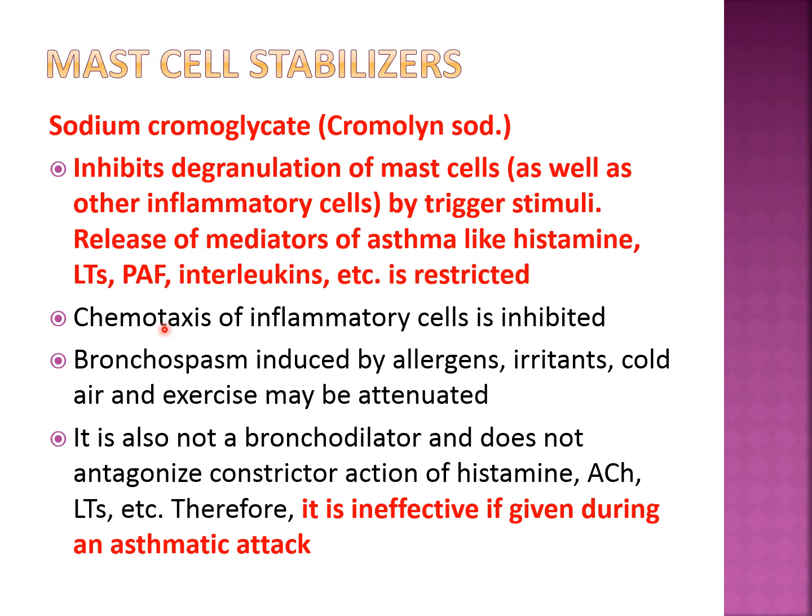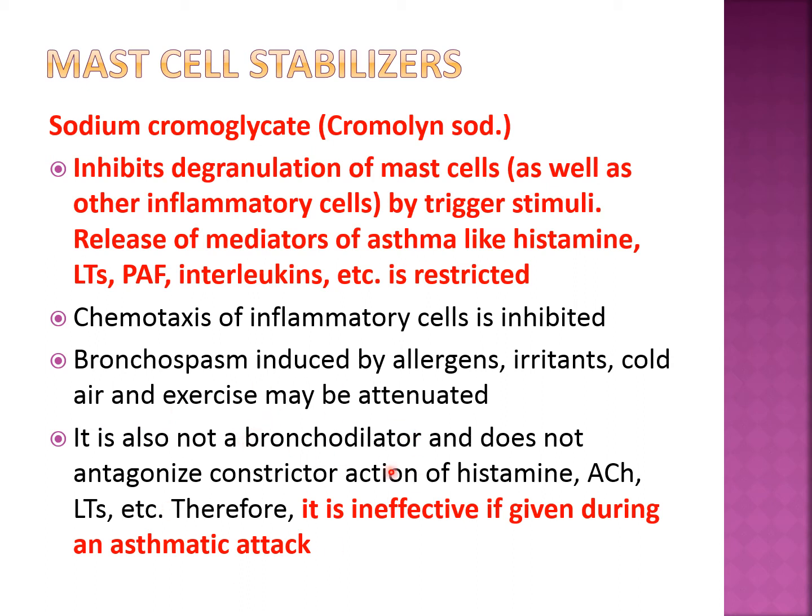The second thing, chemotaxis of inflammatory cells is inhibited. What is chemotaxis? Wherever there is a site of inflammation, inflammatory cells get attracted to that site. That is called chemotaxis. That is inhibited by sodium cromoglycate type of drug. They also inhibit the bronchospasm which is induced by allergens or some irritants or cold air or exercise.